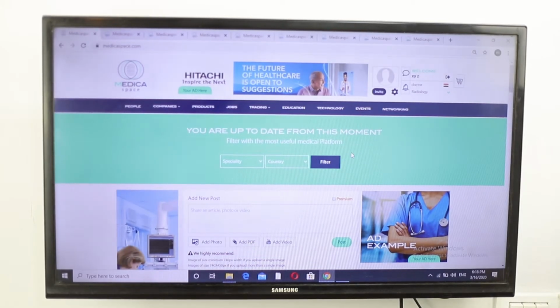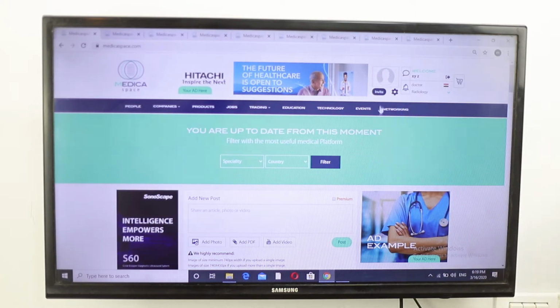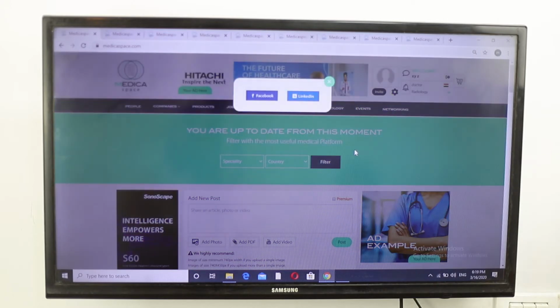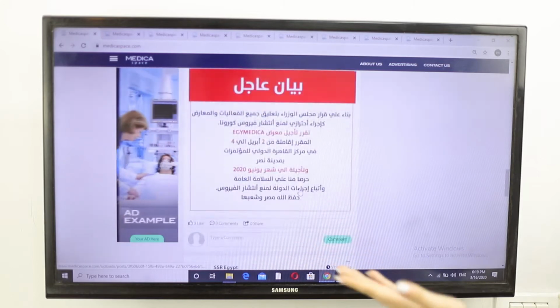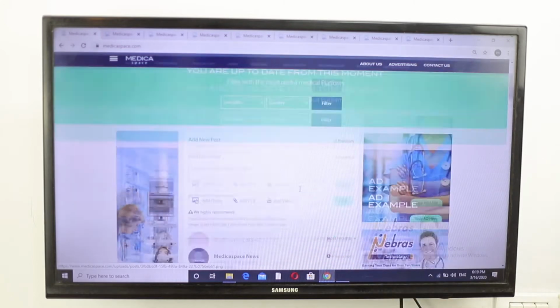And now, after activation, you can log into your own account on Medicaspace. As you see here on the right side, Medicaspace has a message icon, notification icon, and the settings where you can edit your profile photo. And here, you can invite all your friends and colleagues to join Medicaspace to interact with each other through our homepage, where you can add your daily information and share everything new.